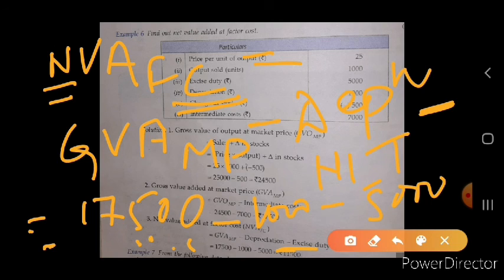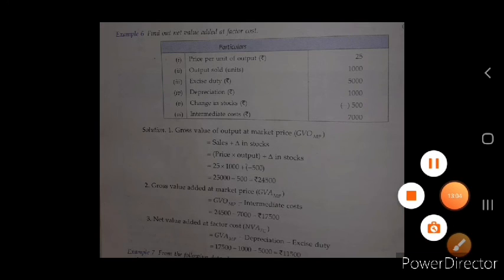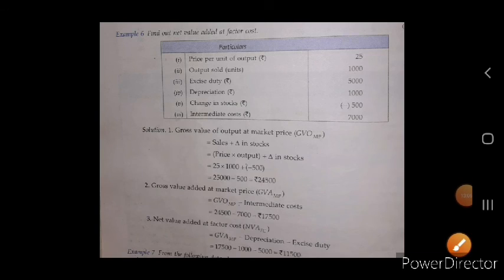Okay, from this we know the value of the NVA at factor cost. From this you have many questions in your book. Now you start to calculate. Whenever you face any problem at any stage, you may ask in the online classes.